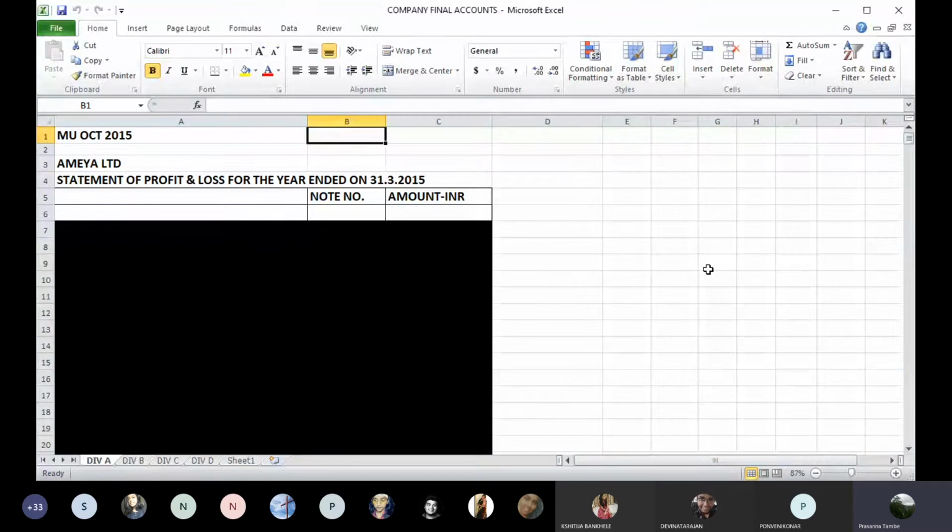I'll read out the items so we know what items we are likely to face when you have profit and loss account. We have sales, then there is opening stock of raw material. That means we are going to have consumption of raw materials. We need to pick up these points because we need to first structure the P&L account and then only we can plot the numbers after preparing the notes attached to profit and loss account. So it's a little long process. So you have sales, then you have opening stock of raw materials. That means we are going to have consumption of raw materials also.